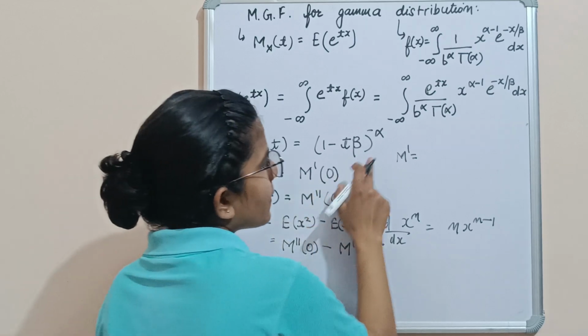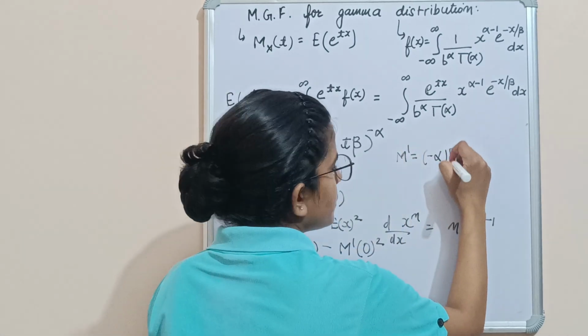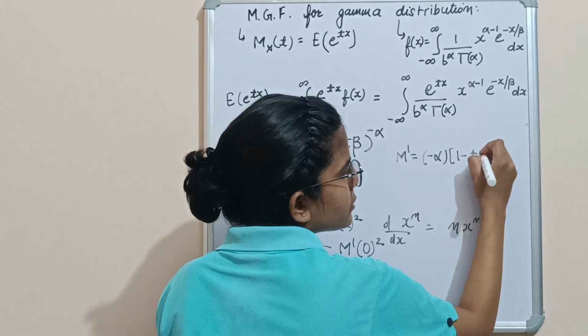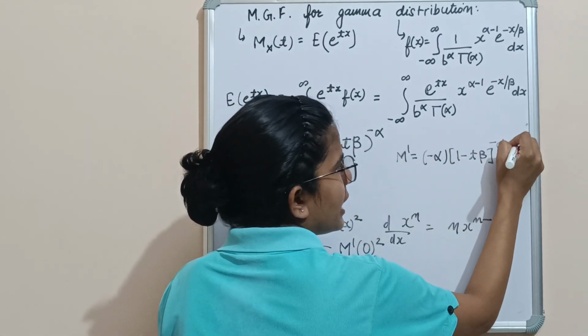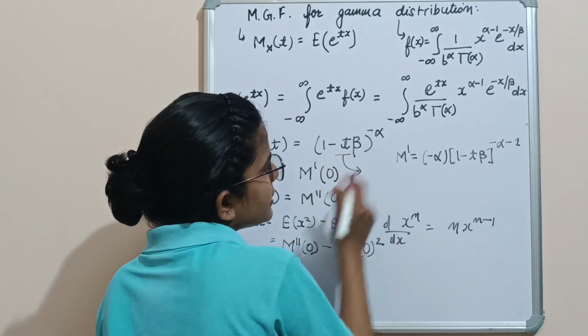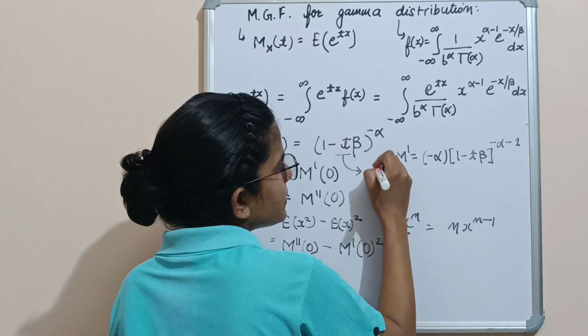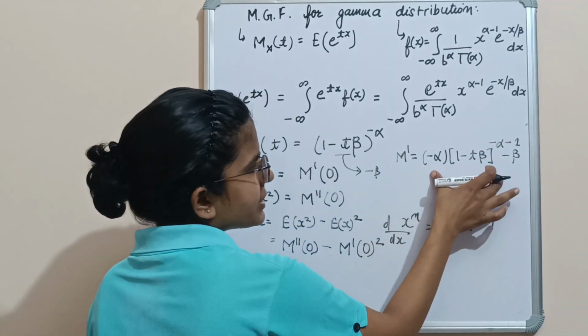So this will be minus alpha, this whole raised to power, 1 minus t beta raised to power minus alpha minus 1, into the derivative of this. The derivative of this with respect to t will be minus beta. So this is our first derivative.